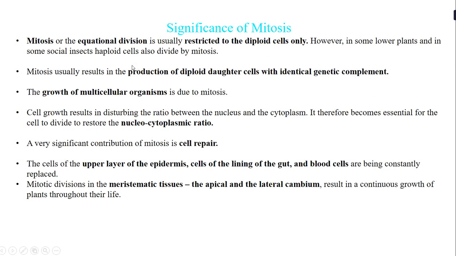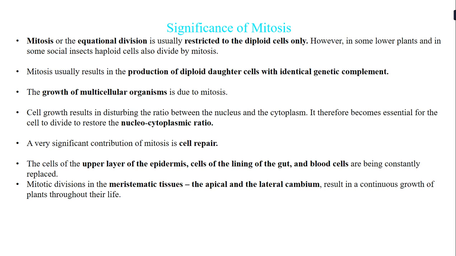Now let us also study the significance of mitosis. What is the significance of mitosis? First, it is an equational division and it is restricted to diploid cells, but however, as discussed previously, there are some haploid cells that also undergo mitosis. The example that we took was of a male honeybee. Mitosis results in the production of diploid daughter cells which will have exactly identical genetic material.